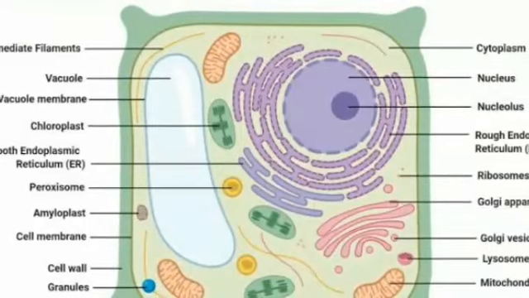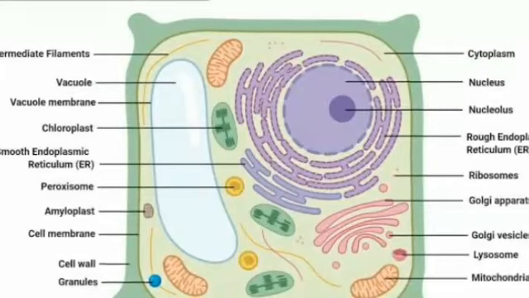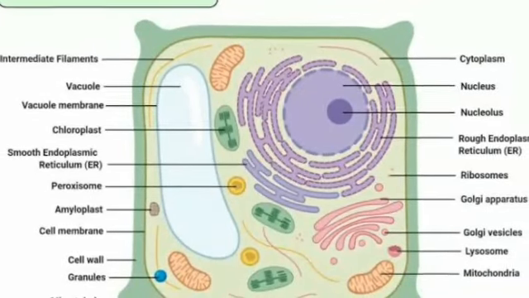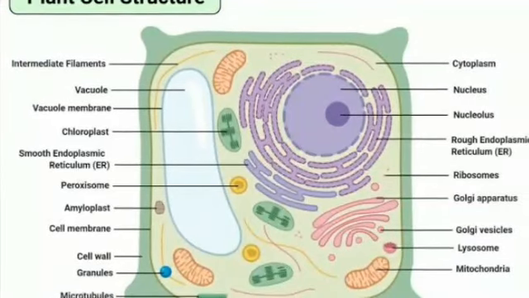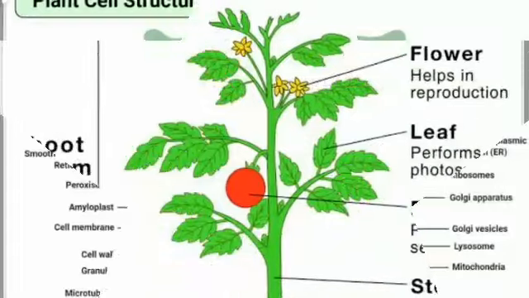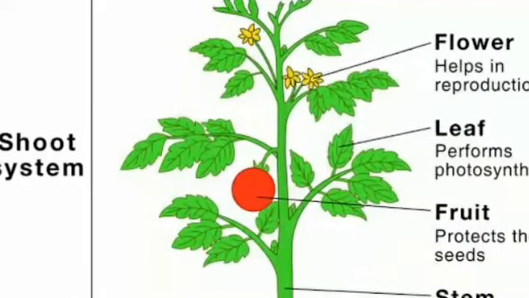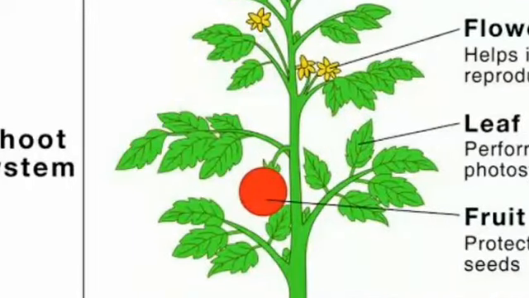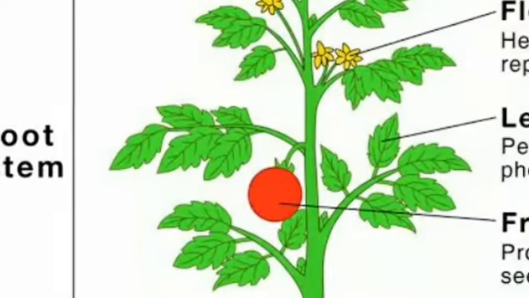Plant cells mainly consist of cell wall and the vacuole, which is a storage of the waste material. It is having the chloroplast for performing photosynthesis with chlorophyll. That's why the plants look green in color in our surroundings. In our surroundings, we have seen the plants, but all the plants do not have all the parts. Some plants have some parts missing, like the roots, branches, stem, fruit, flowers.